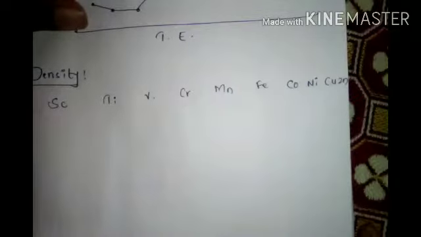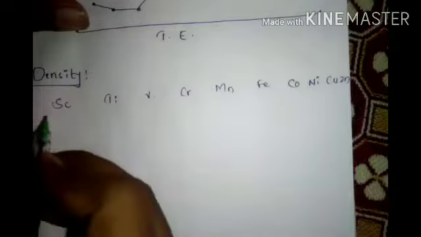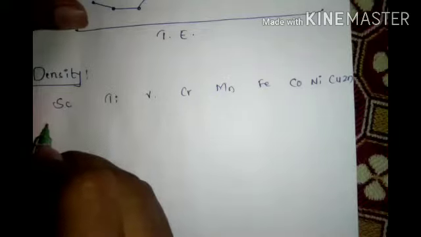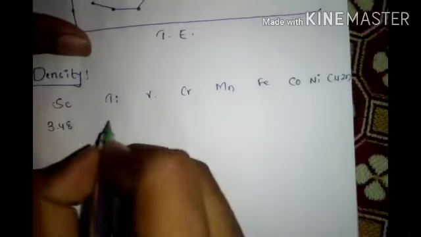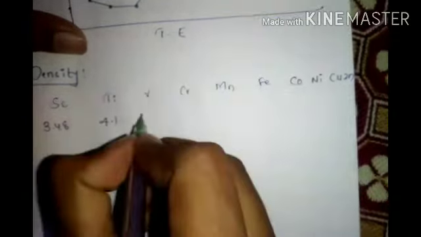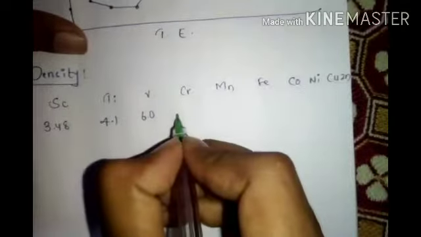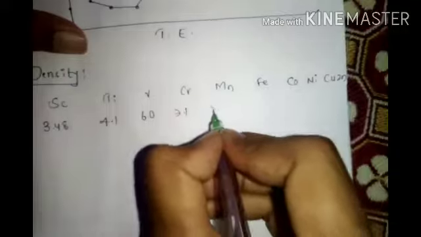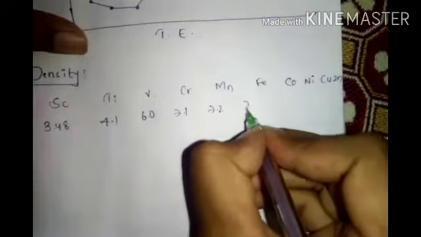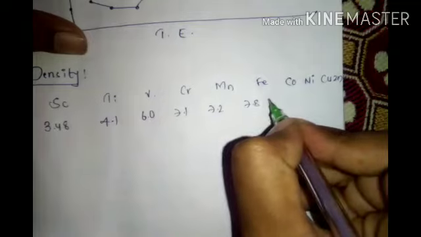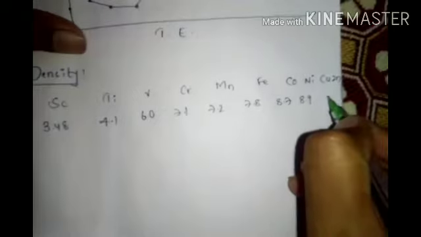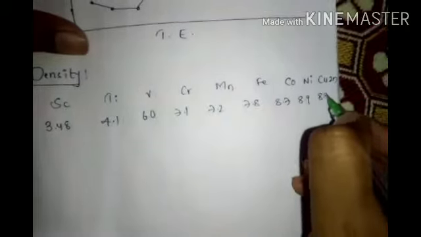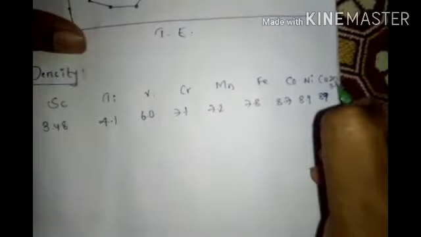Now next, come to the density. It is scandium, titanium, vanadium, chromium, manganese, iron, cobalt, nickel, copper, zinc. Scandium density is 3.48 grams per cubic centimeter. Next, titanium 4.1, vanadium 6.0. Chromium 7.1, Mn 7.2, Fe 7.8. Cobalt 8.7. Nickel 8.9, copper 8.9, zinc 7.1.